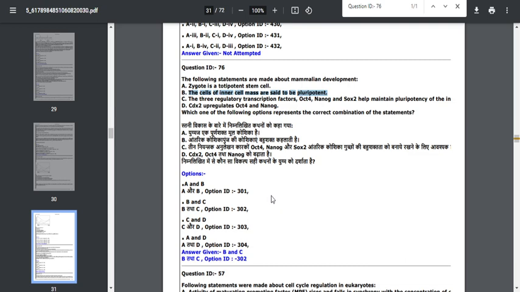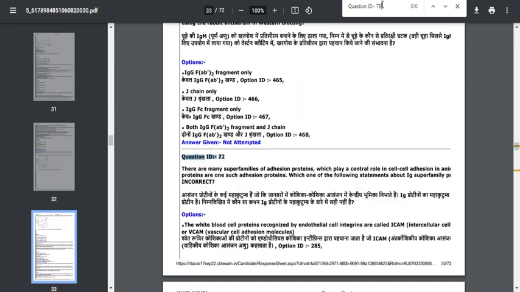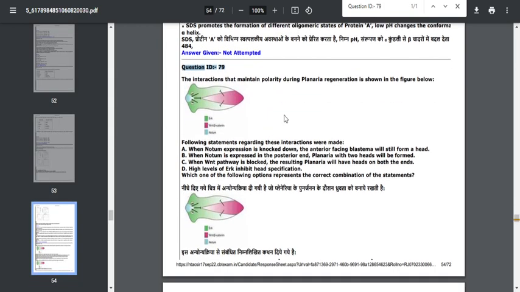The next question to challenge is question number 79. Question number 79 is regarding planaria regeneration. They have given these 2 options as correct, and one of them is the correct option, friends. Here they mention that a high level of ERK inhibits head specification. Of course, a high level of ERK doesn't have any particular role in inhibiting head formation, friends. That's the thing you should know.